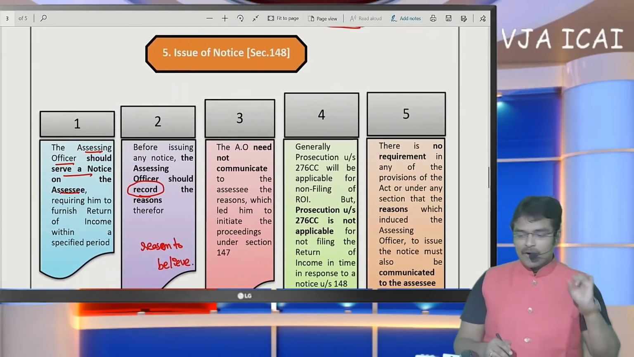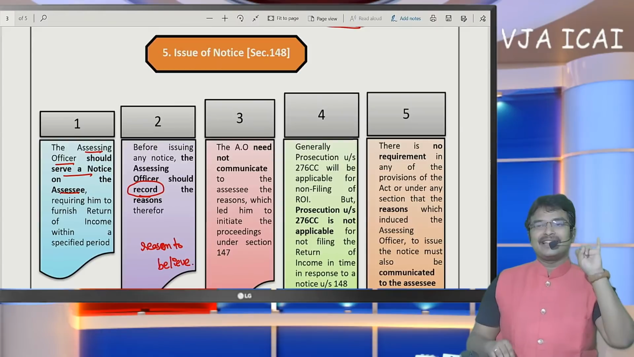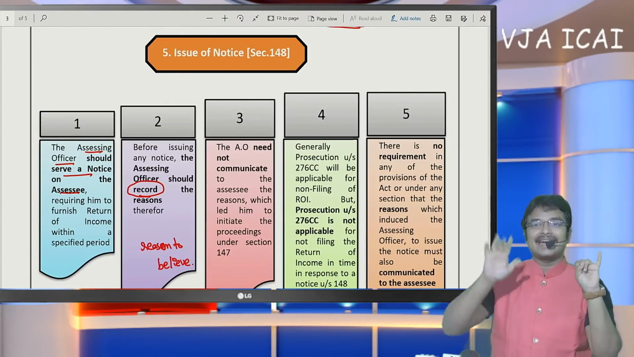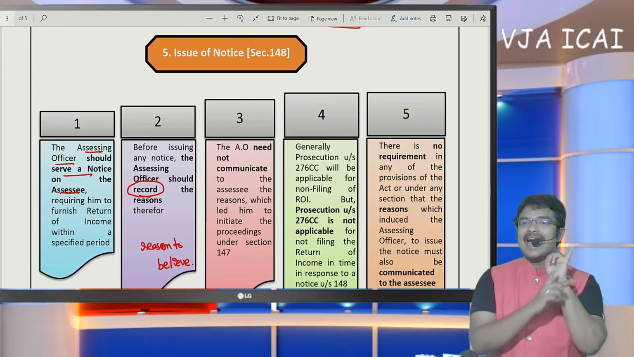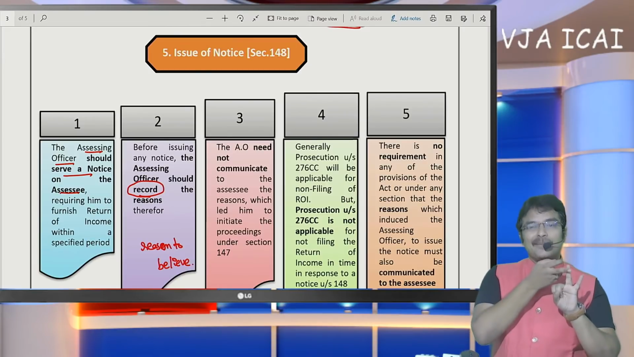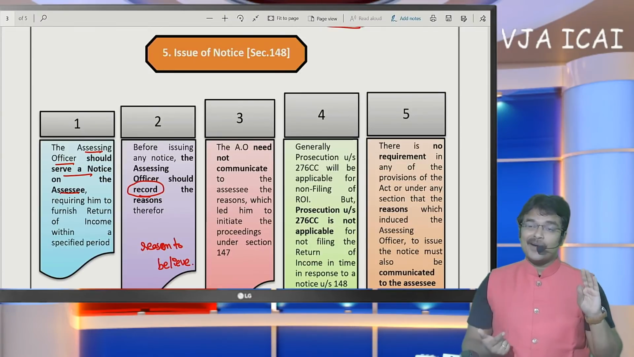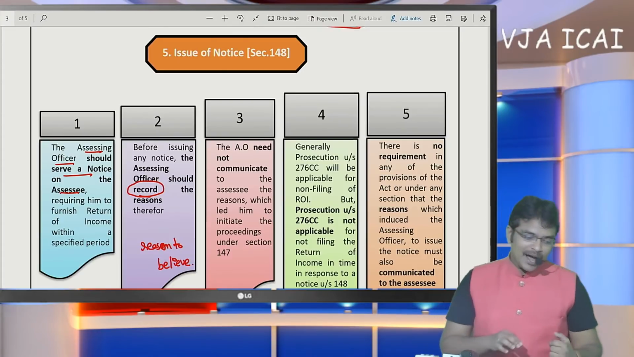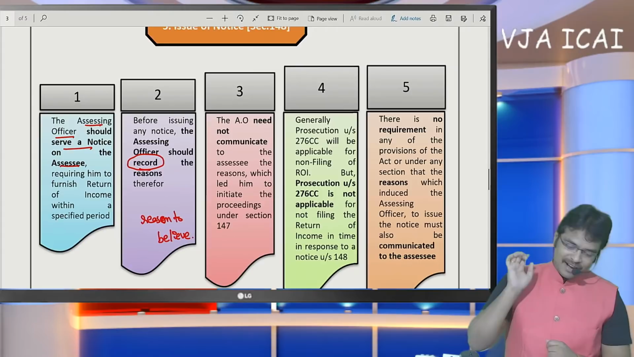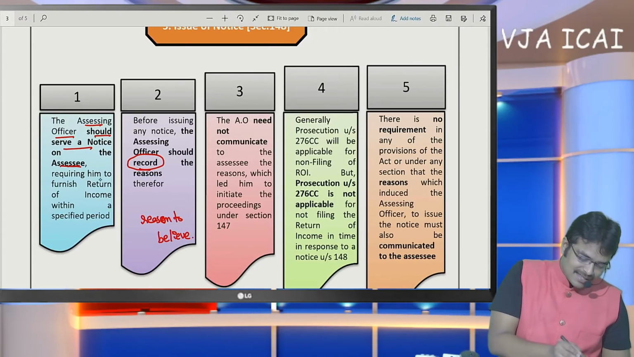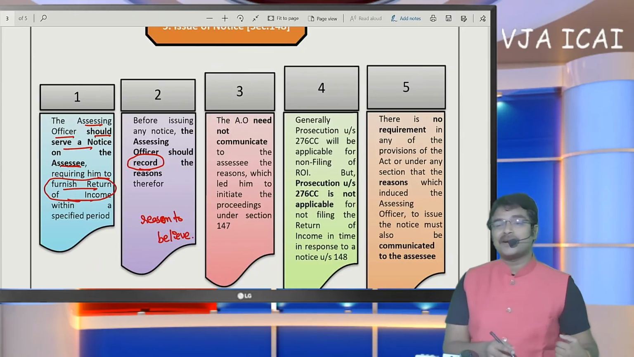Now we have learned when the notice is to be issued, when there is income escaping assessment. We have learned the meaning of the term income escaping. I have divided income escaping into 5 categories, and we have learned the meaning of the terms. Coming to the second point, what is the time limit for issuing notice? And the next point, whose approval they have to take. And after taking the approval, now the notice can be issued under section 148. So the assessing officer should serve a notice on the SSE requiring him to furnish the return of income. This is the important aspect to be learned.